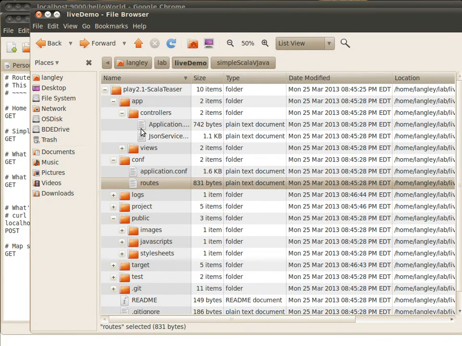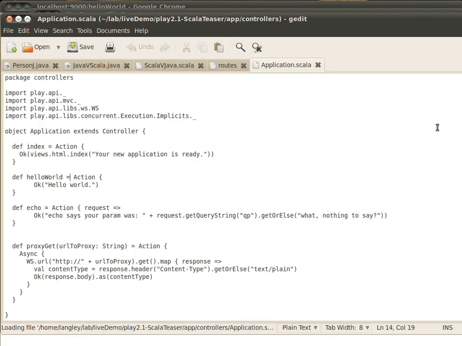We'll go down into our controllers and into our application class here. It's actually an object that extends controller. All of the controllers in the Play Web Framework are like that. And this very first one shows just how simple it is to do web programming in Scala.